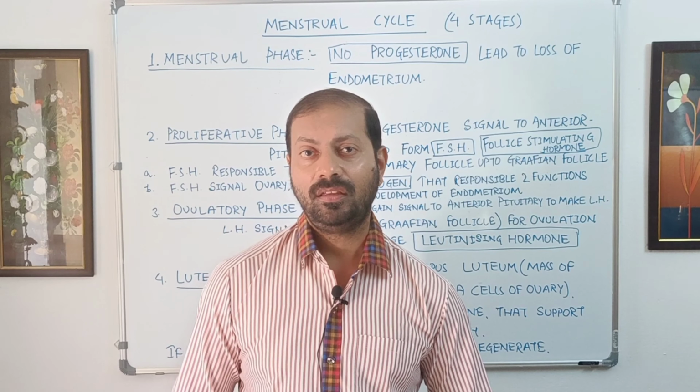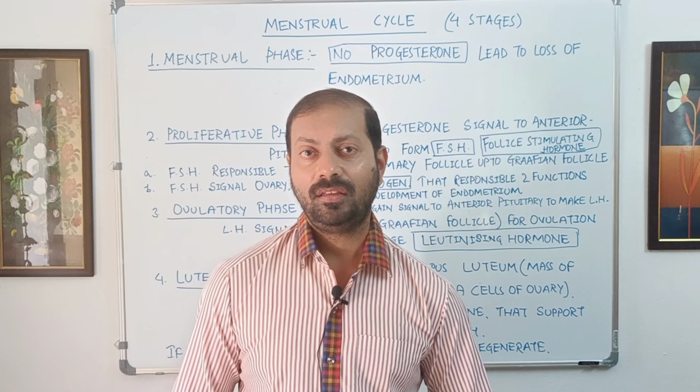That is why the ovulatory phase is a single day event and it is found only on the 14th day. And the luteal phase, in which the progesterone is produced by the corpus luteum, is the last stage, found from day 15 to day 27.